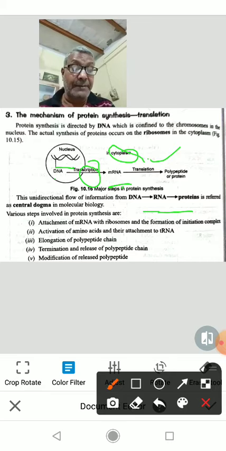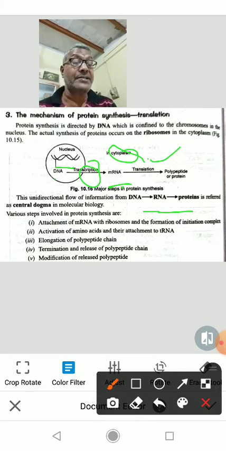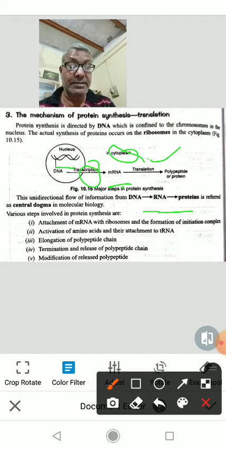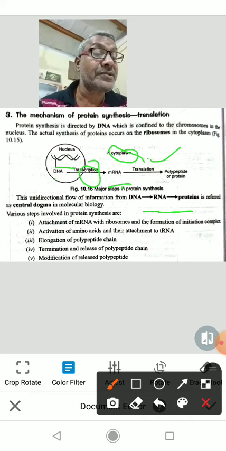So there are three factors needed for the formation of initiation complex. Messenger RNA with AUG. AUG is the initiation codon. First, transfer RNA, that is methionine charged transfer RNA, carrying anticodon UAC to match with the codon AUG, and both smaller and larger subunits of ribosomes.